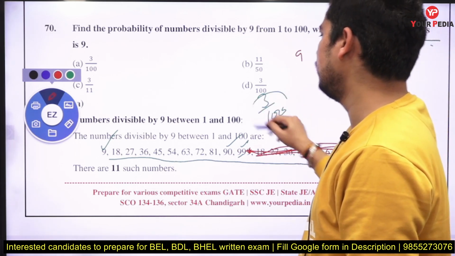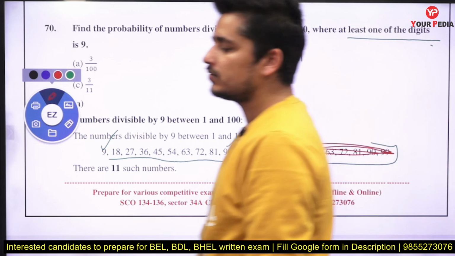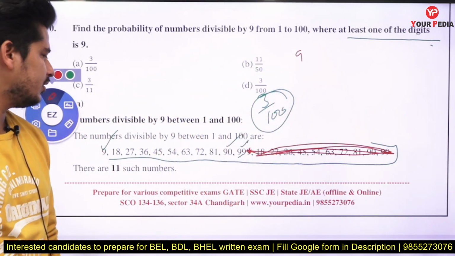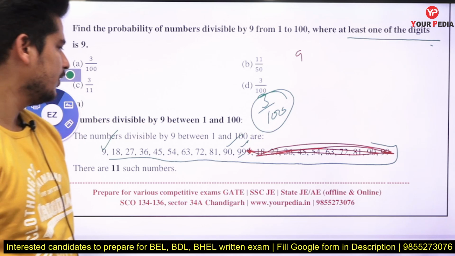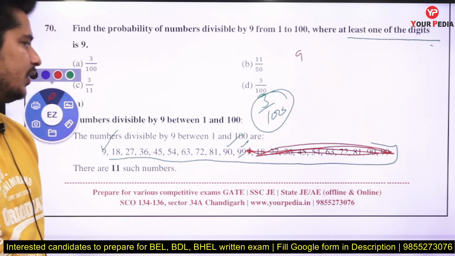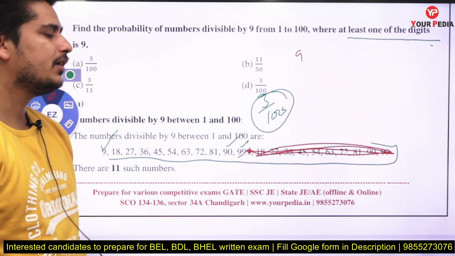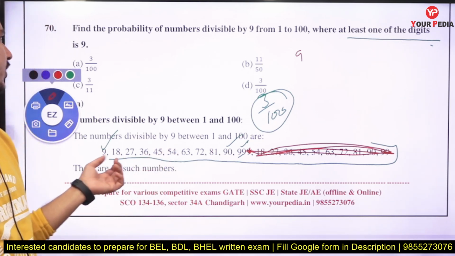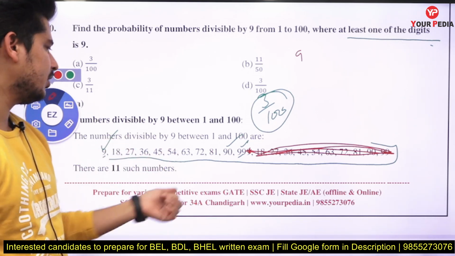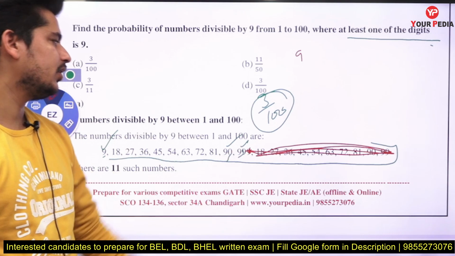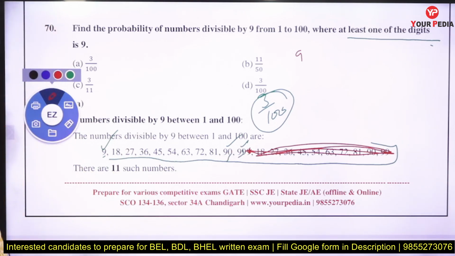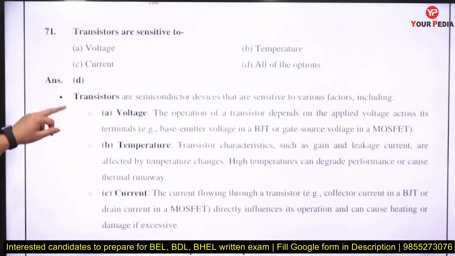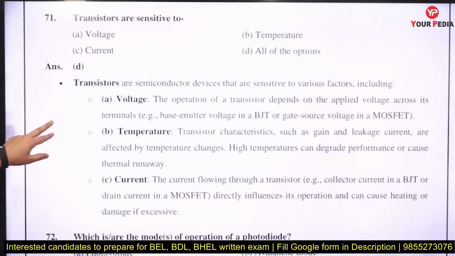So what we can do, first we can write the total numbers from 0 to 100 which are divisible by 9. That is 9, 18, 27, 36, 45, 54, 63, 72, 81, 90 and 99. Now from these numbers, we have to find the numbers which have at least one digit as 9. So 9, 90 and 99 have at least one digit as 9. So 3 numbers, and total numbers are 100. So 3 divided by 100 is the probability.